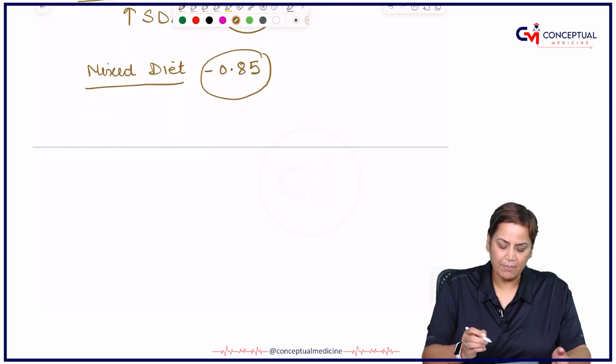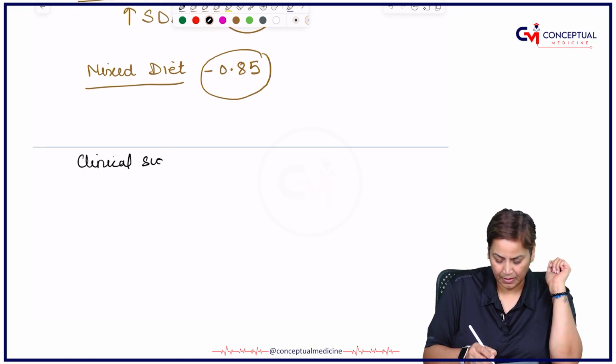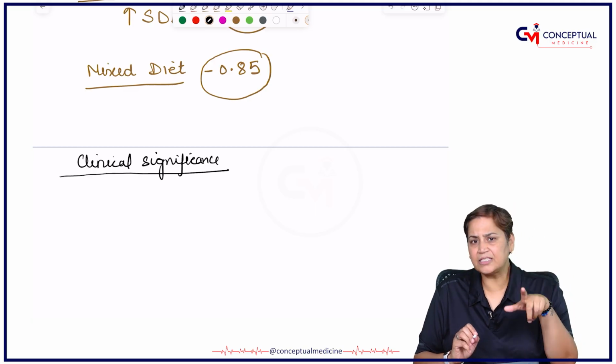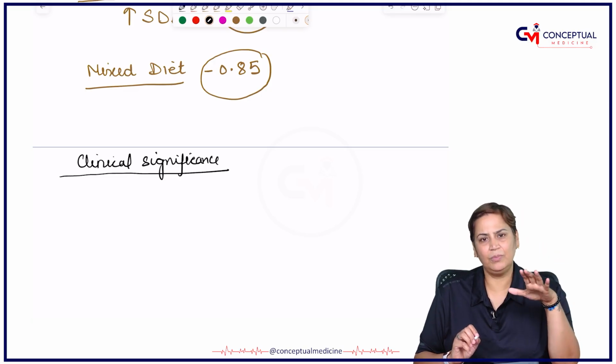So, always remember, the clinical significance is that during starvation or diabetes mellitus, there will always be a drop in RQ.